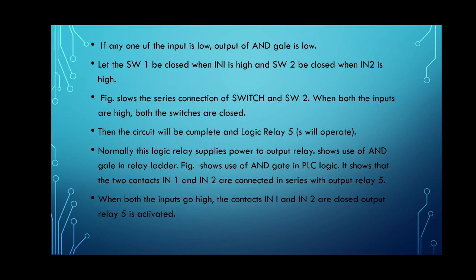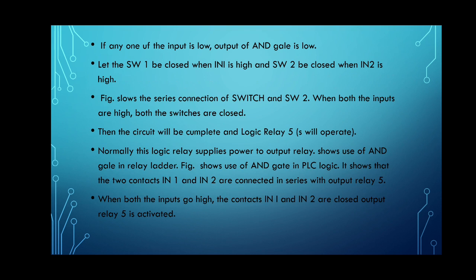The figure shows the series connection of switches S1 and S2. When both the inputs are high, both the switches are closed, the circuit is completed and the relay logic will operate. Normally this logic relay supplies power to output relays.